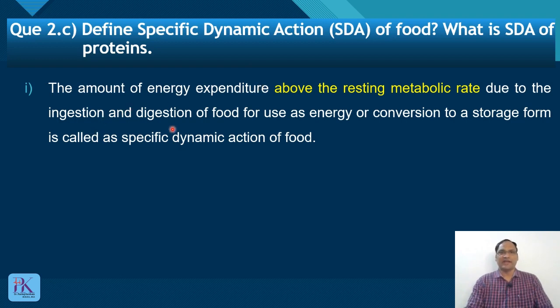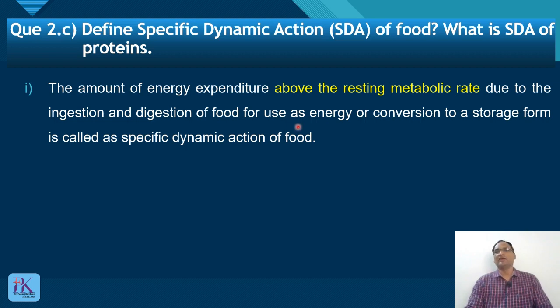By ingestion and digestion of food, and where it is utilized, used as energy, or it can be converted to a storage form. Okay, so what is SDA of food? Amount of energy expenditure above the resting metabolic rate. Resting metabolic rate is energy expenditure used in the resting stage, that is for respiration, blood flow or ion transport. So energy expenditure above the resting metabolic rate, due to ingestion and digestion of food.